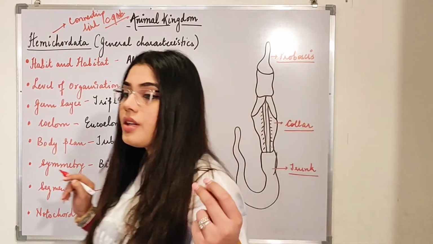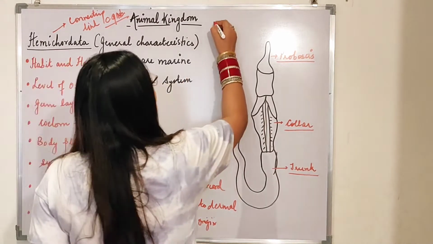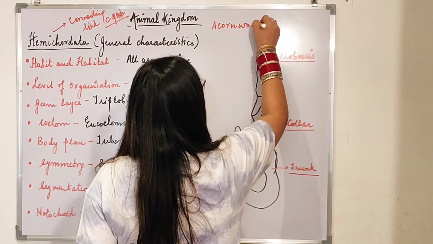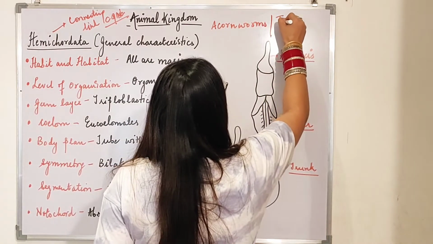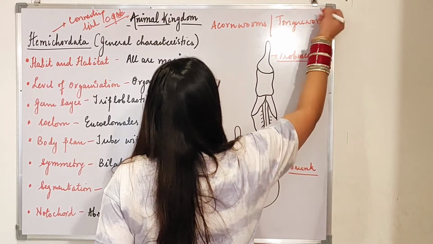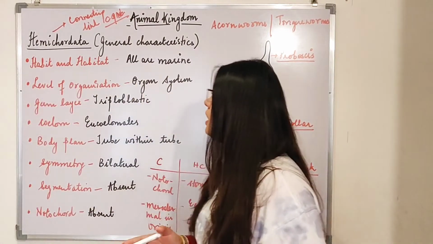Now there were other names given to hemichordata, beta. One of the names was acornworms. Acornworms, or they were also known as tongueworms. These are some important points, beta, which you need to cover.